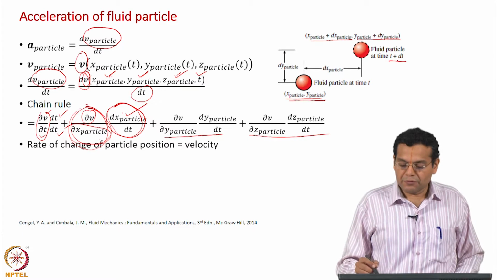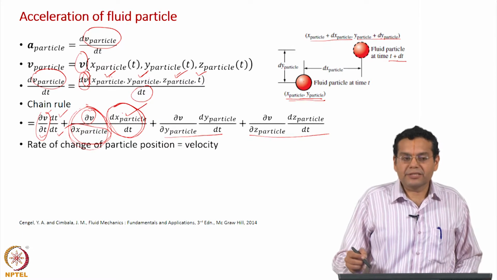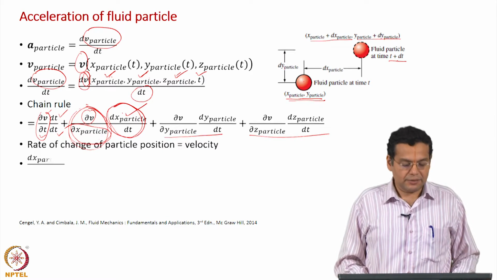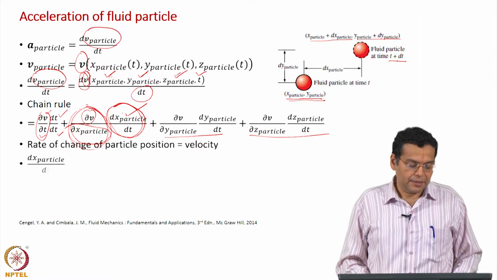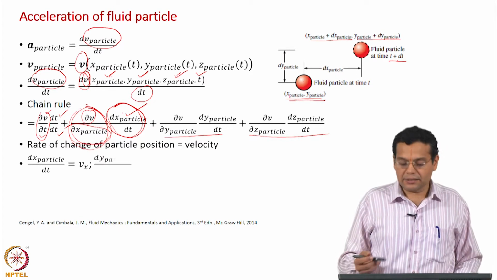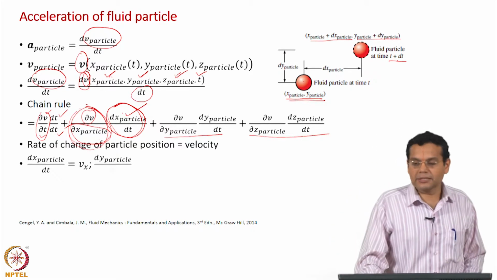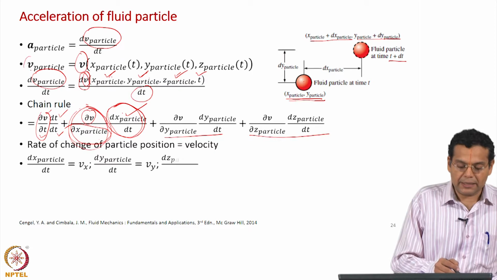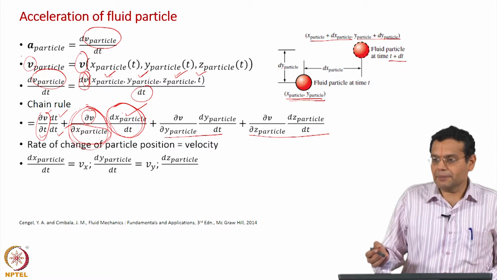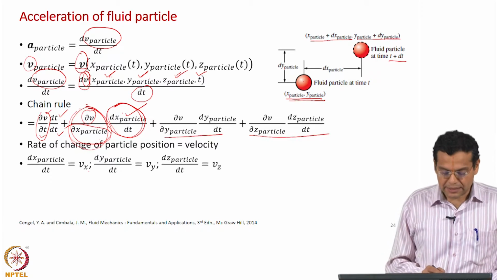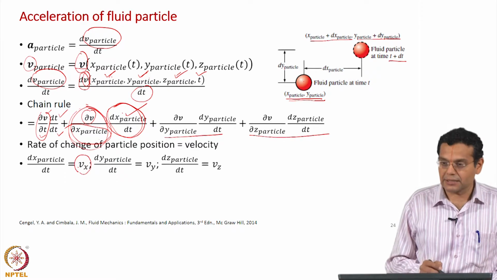Now, if you take the rate of change of x coordinate with respect to time, you will get the velocity of the particle. Dx particle by dt is equal to the velocity of the particle in the x direction. That is how we define the velocity. Now, we have already seen that the velocity of the particle at a particular instant, particular location, is equal to the Eulerian velocity, and that is why I have used Vx here.